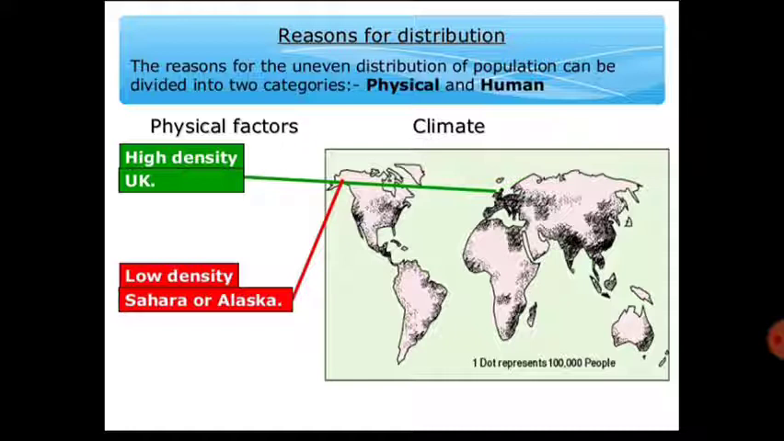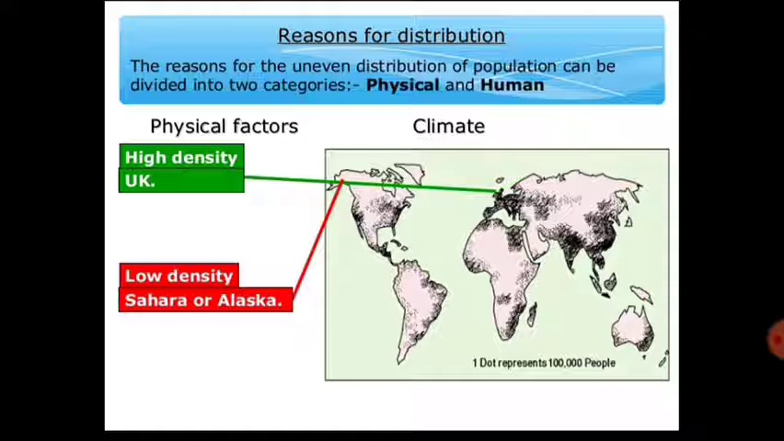In this slide, we can see that the UK is a high density population zone. Why is it a high density population zone? Because the climate is very favorable for the population. It is very favorable for human beings, for cultivation, and for livelihood as well. So that's why this place is a highly densely populated area.